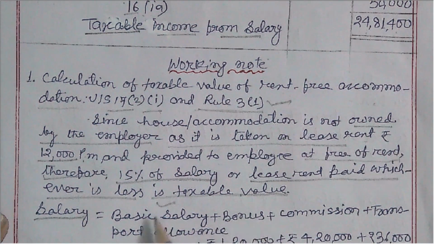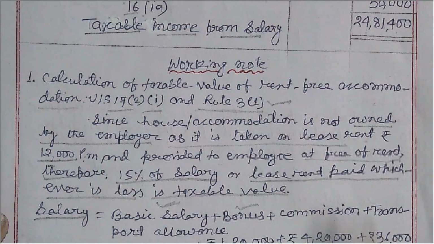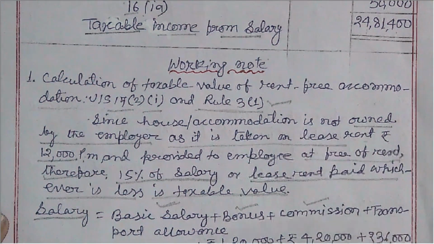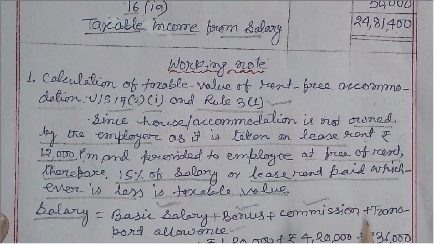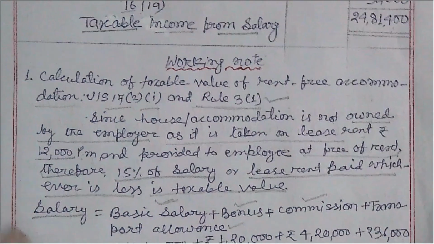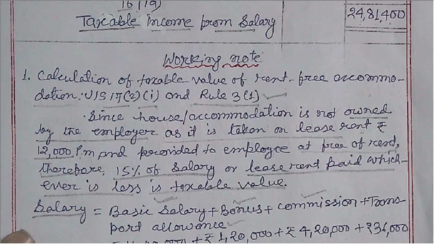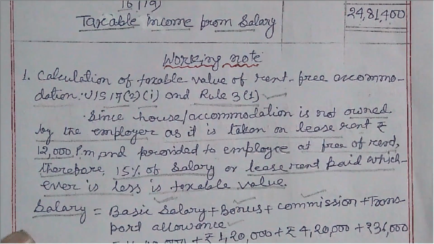For this purpose, salary will be basic salary and all monetary benefits received taxable. The basic salary is taxable, bonus is taxable, commission received in cash, transport allowance received in cash. Other items which are given are perquisites, not regular allowances. When we total it, we get 20 lakh 16,000.